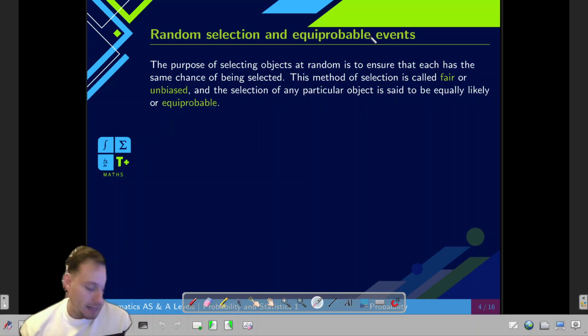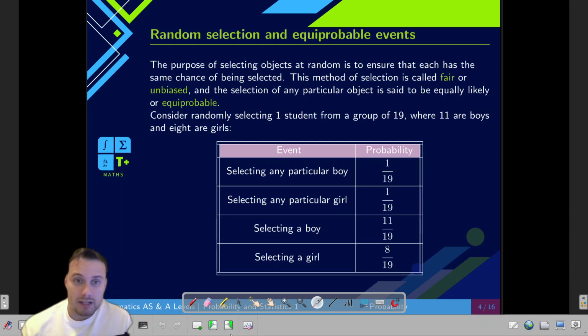So, for example, let's see this chart that I have here for you to have as a reference. Imagine that we have a group of 19 students: 11 boys and 8 girls. If your event were selecting any particular boy, this means that we are setting one boy that we're looking for. The probability of selecting that student is 1 out of 19 because we're setting that particularity.